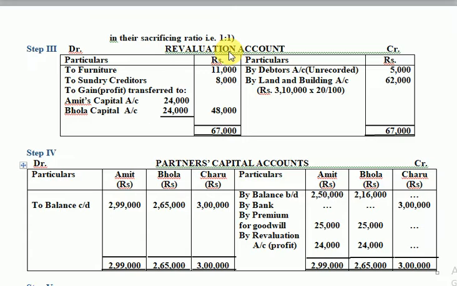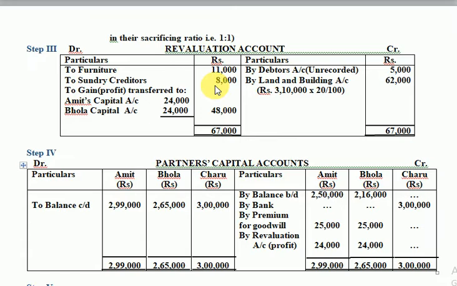The first posting on the revaluation account, according to the adjustments given in the question, is debiting the furniture account because the furniture value is reducing by 11,000. This you have to connect with the question. On the screen, I cannot show you the question again. If you read the question, furniture is reducing by rupees 11,000, whereas sundry creditors is increasing by rupees 8,000.